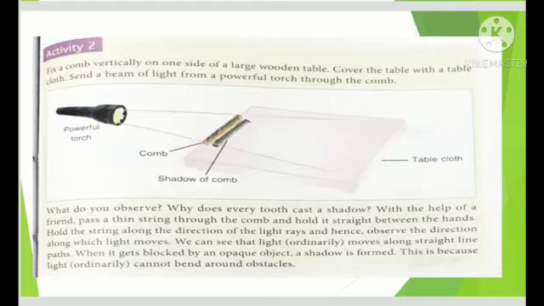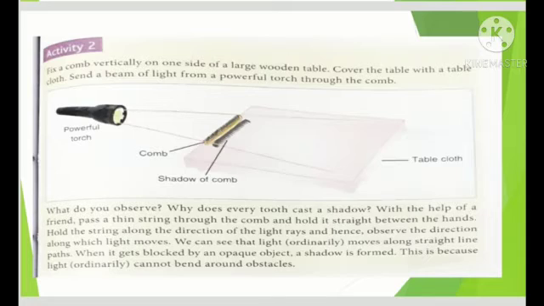So the conclusion of the activity is that light always travels in a straight path and opaque objects do not allow light to pass through them, and these two are the reason behind shadow formation.